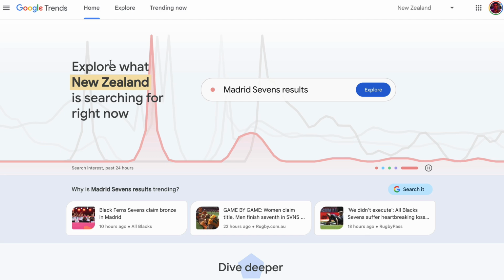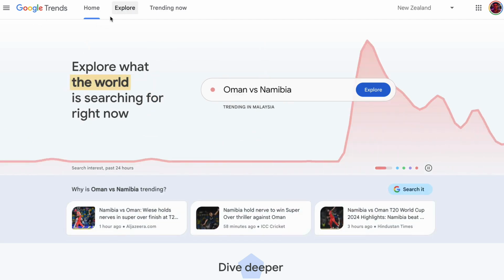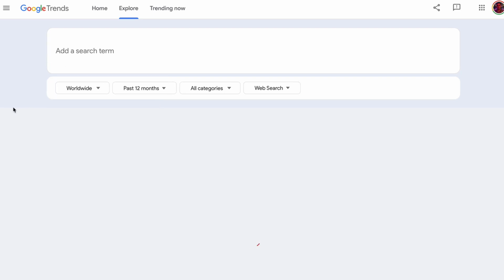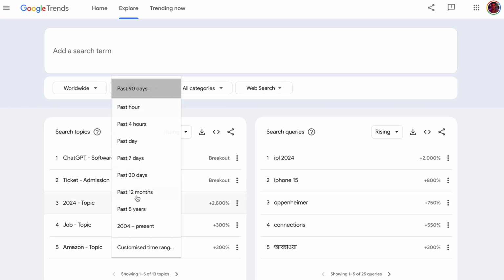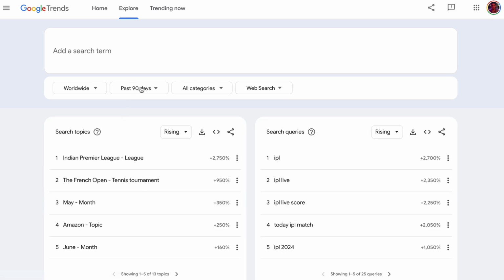But the first thing we need to do is some research on the content that we're going to create. So I would recommend you go to Google Trends and go to Explore, and then what you want to do is put it onto worldwide, and we want to find trending topics. Now you can do the last 90 days if you like, or the last 30 days, but what I like to do is the last 12 months.